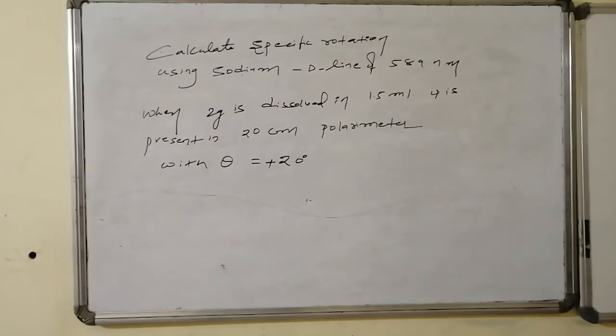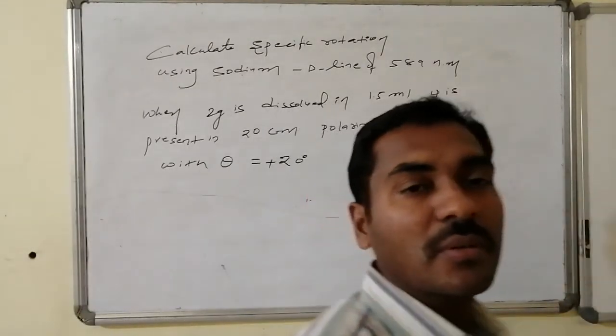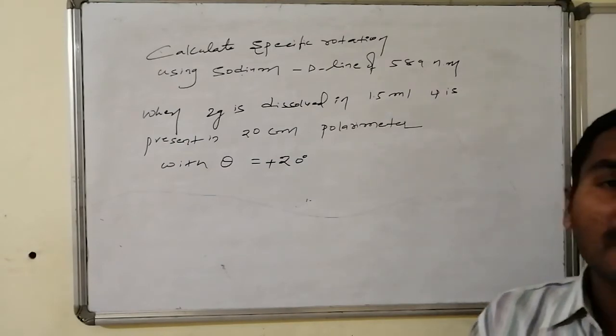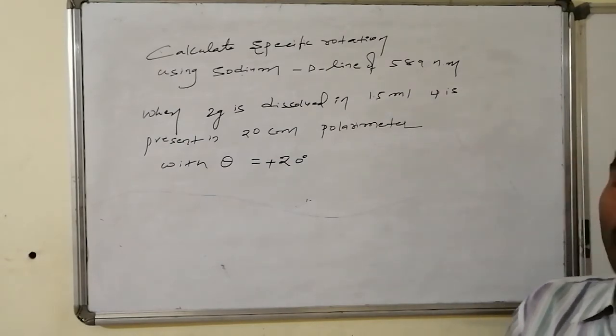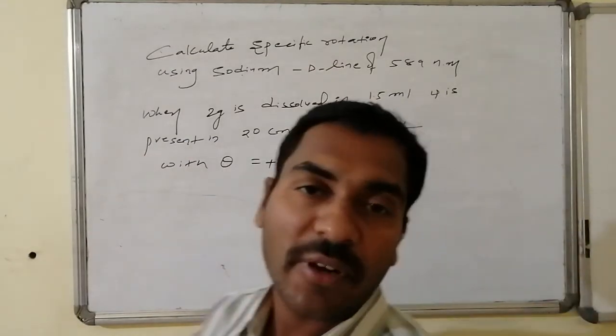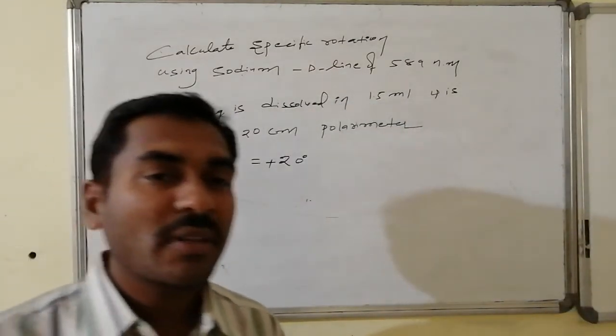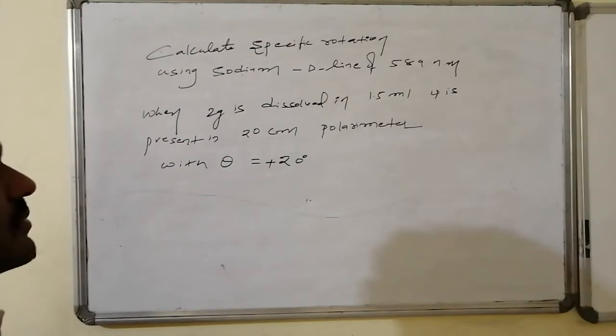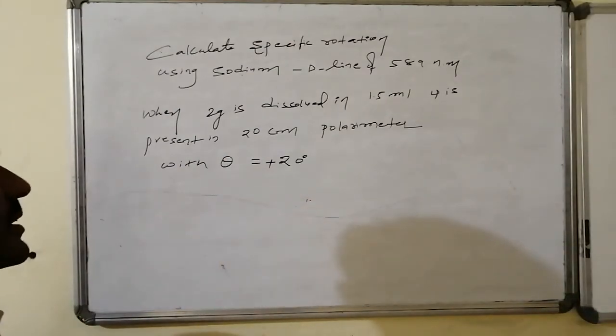Yes, here is a question for us. Calculate the specific rotation of an organic compound when its rotational value is measured using a sodium D line vapor lamp of 589 nanometers, when 2 grams of the compound is dissolved in 1.5 ml of the solvent and is present in a 20 centimeter polarimeter tube, and the observed optical rotation is found to be in the clockwise direction, 20 degrees.